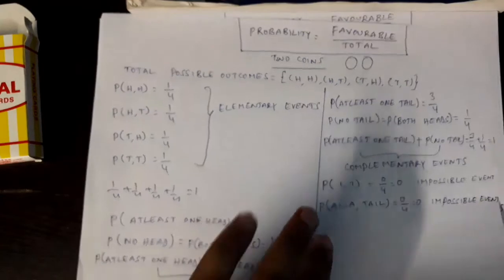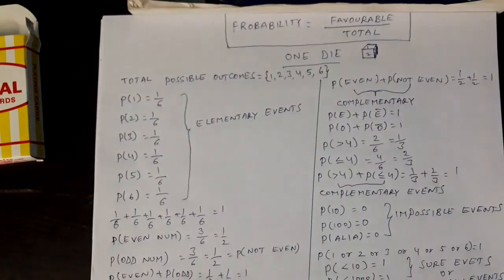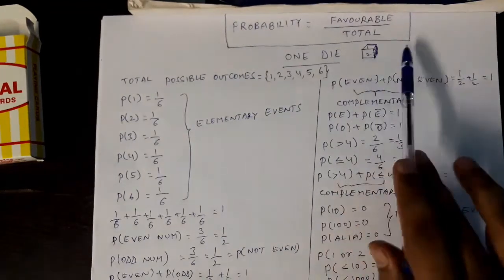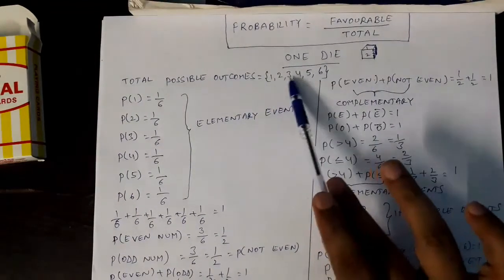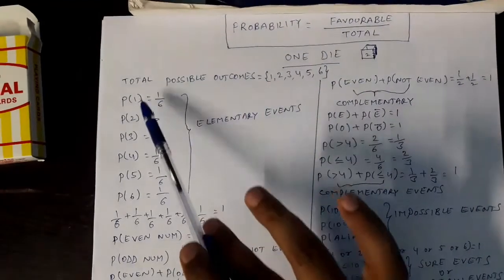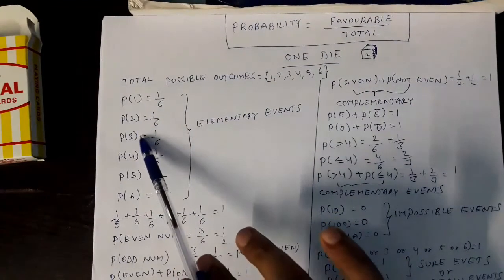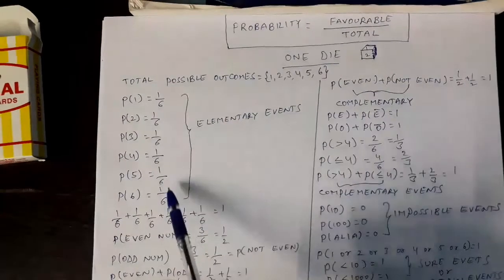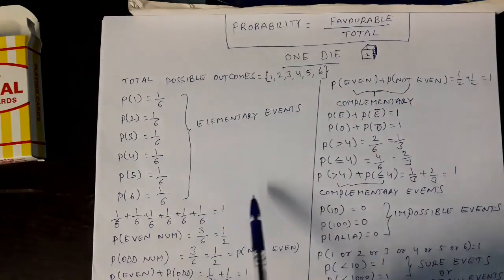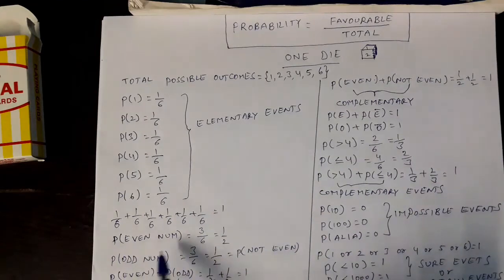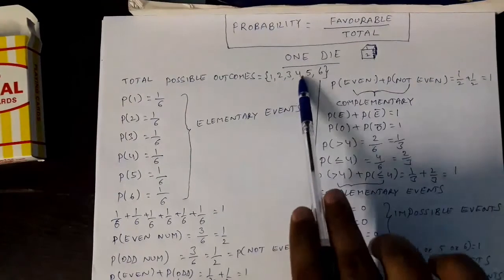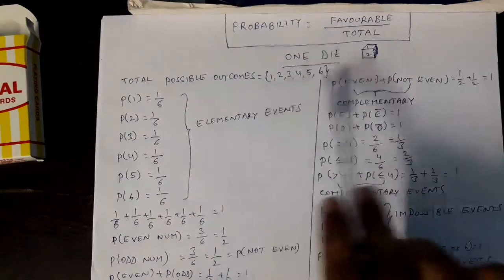So the probability is 0. The next one is this one, a die. If you roll one die, you tell me what the possible outcomes are. 1, 2, 3, 4, 5, 6. What are the elementary events? Probability of getting 1, probability of getting 2, probability of getting 3, and so on. Of course, the probabilities are 1 by 6, 1 by 6, 1 by 6 each. If you add them, you will get 1. Yes. You tell me what is the probability of getting an even number. We have discussed earlier also. How many even numbers are there? 3. 3 by 6, total 6, 1 by 2.